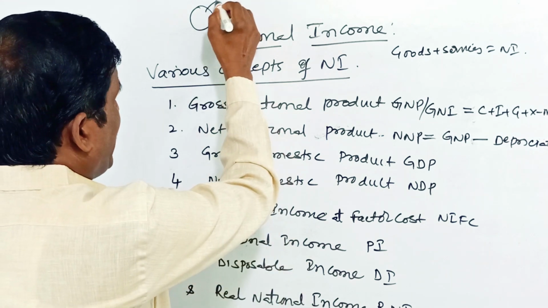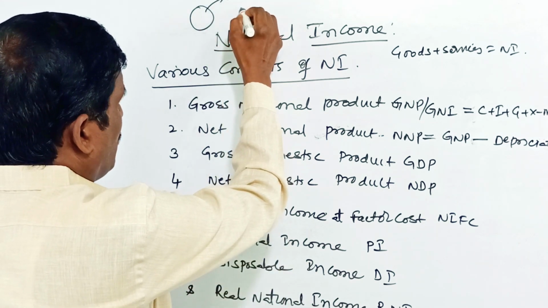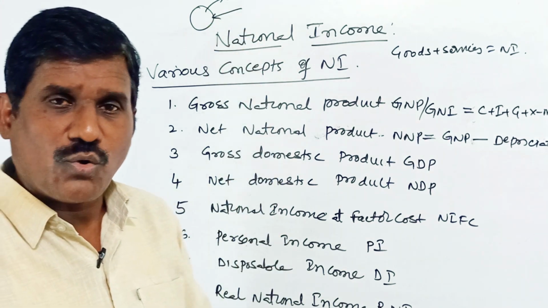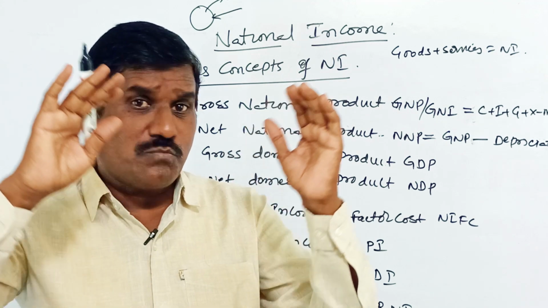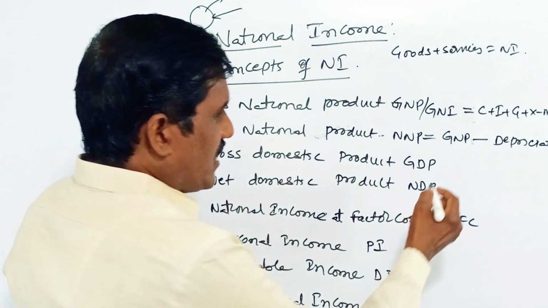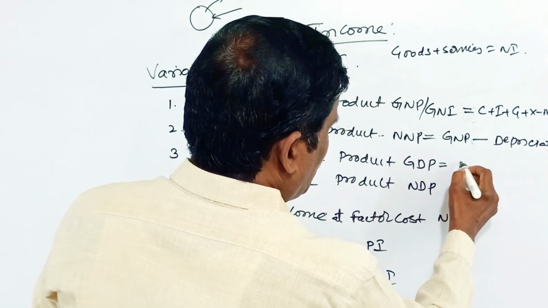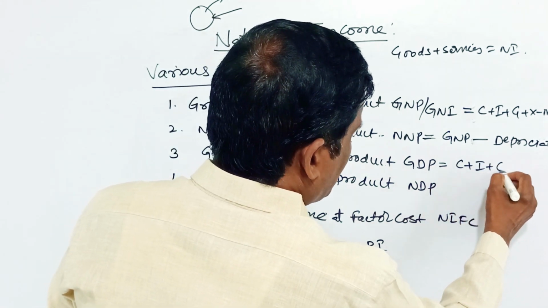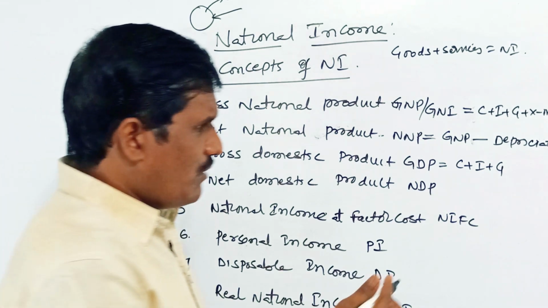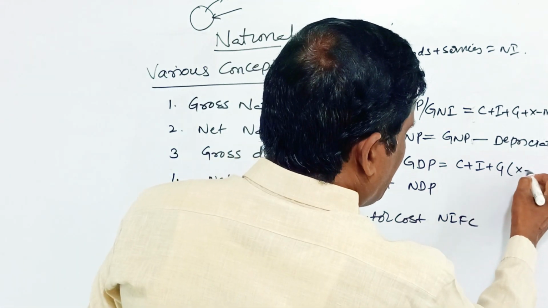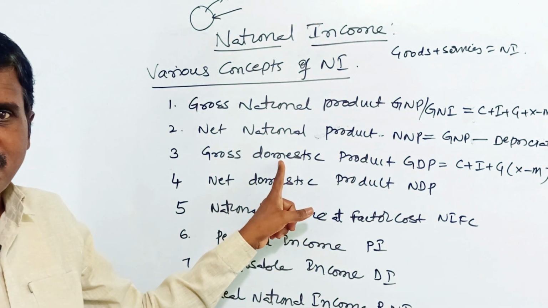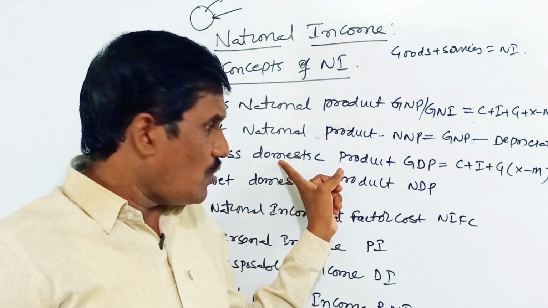No exports, no imports, only the production within the boundaries of the country is called the gross domestic product. GDP is equal to C plus I plus G, only in the boundaries of the country. When we add X minus M, it becomes GNP. This is the domestic product, domestic income.